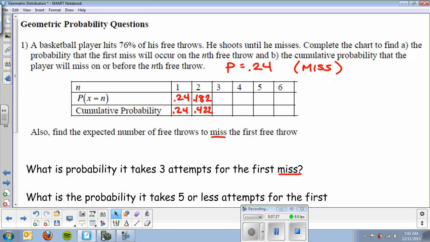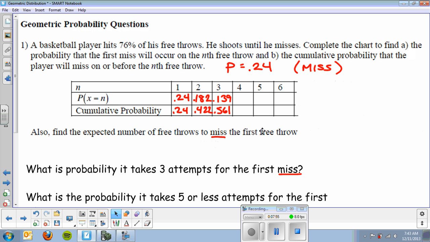Okay, add that to the other, you're just going to add 0.422 plus 0.139, 0.561. That's the sum of basically these three here. This plus this plus this.